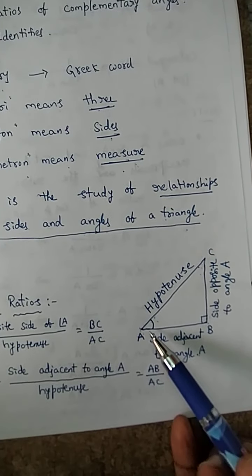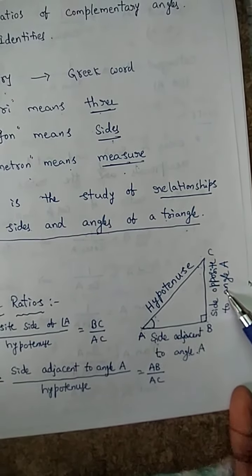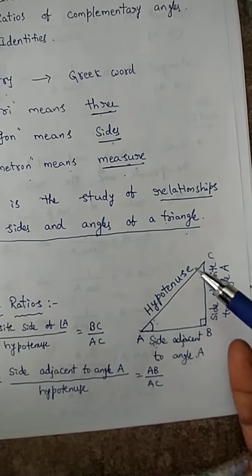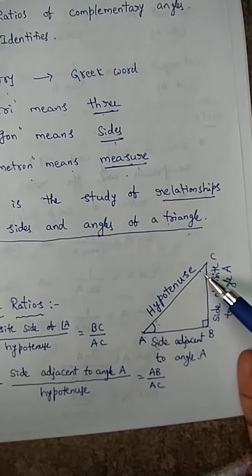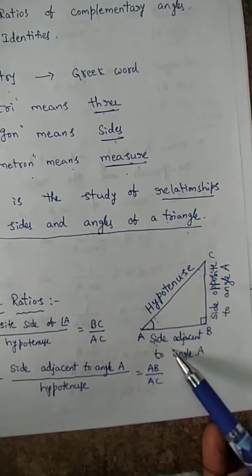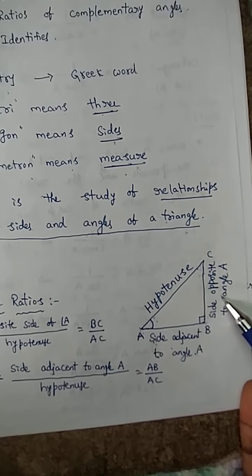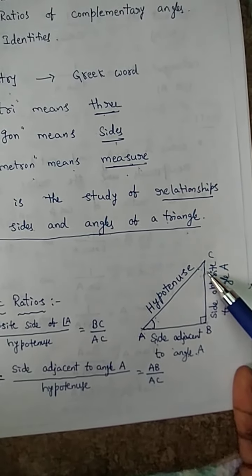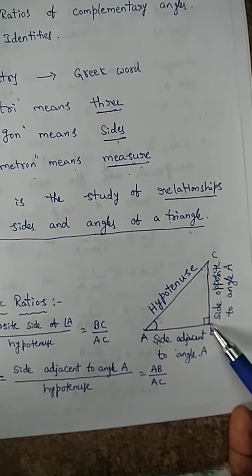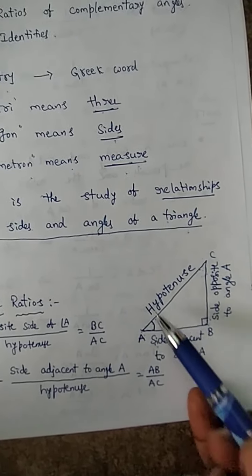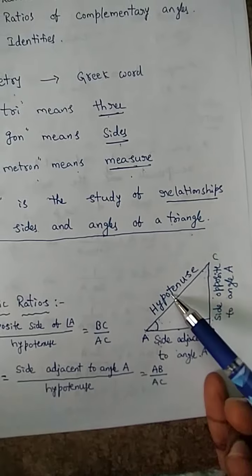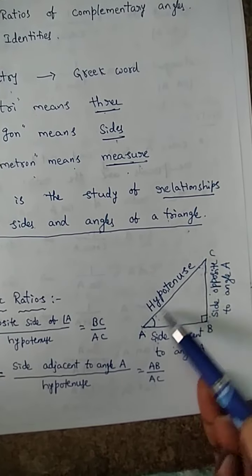Clear? So by observing angle A, BC is the opposite side and AB is the adjacent side. If we observe angle C, then AB is the opposite side and BC is the adjacent side. If you observe angle B, these are the adjacent sides. This is the hypotenuse. It is always the hypotenuse only.